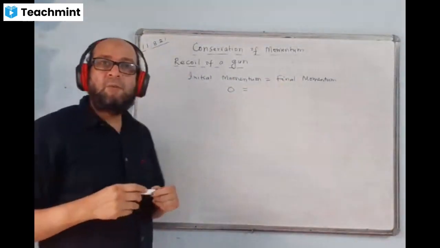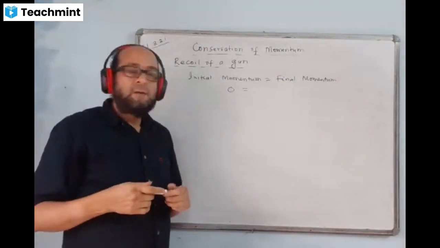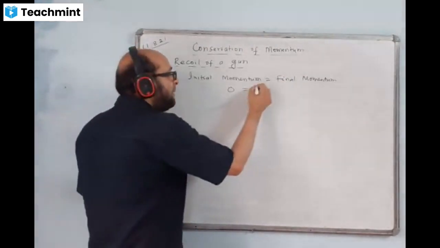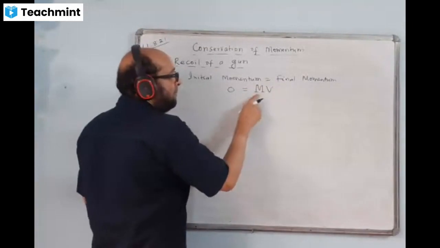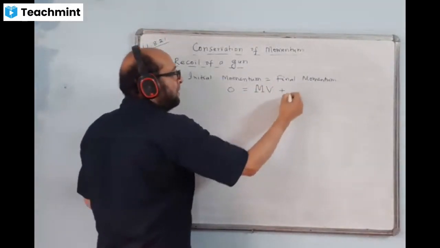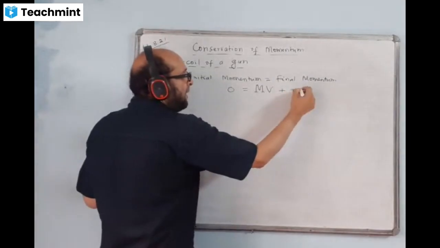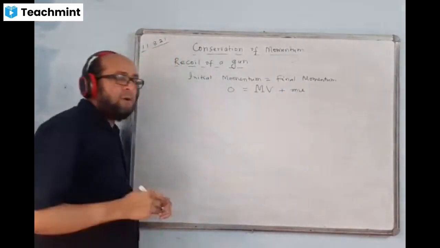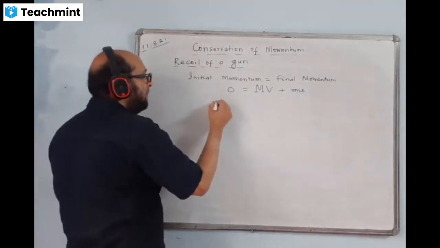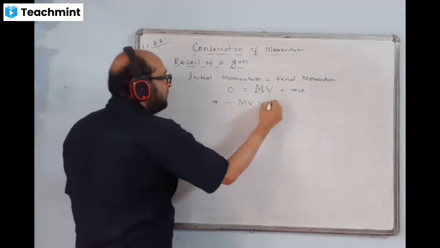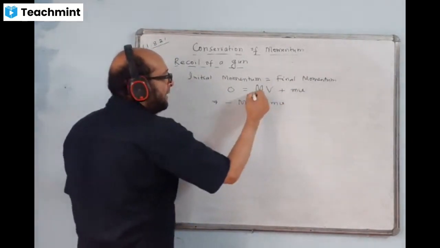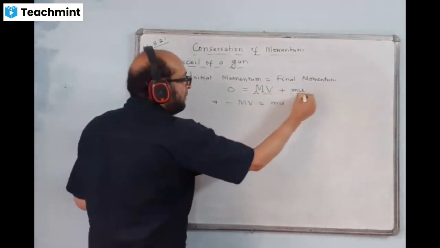Final momentum of both. The final momentum of the gun, I write capital M, capital V: mass of the gun and velocity of the gun, plus mass of the bullet and velocity of the bullet, small mv. I'll bring this one this side. It becomes minus mv. Capital MV is for the gun. This entire thing is the momentum of the gun. This is for the bullet.